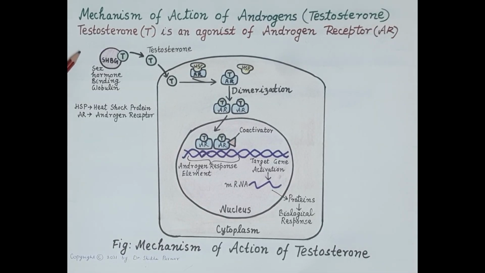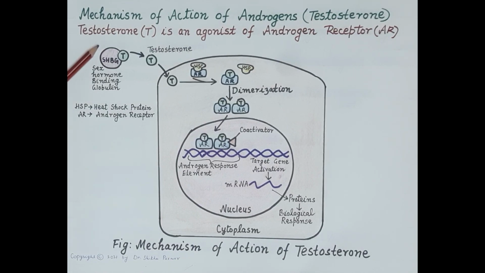Now, this is a slide that explains the mechanism of action of testosterone. Testosterone, here represented by the capital letter T, is an agonist of the androgen receptor. Androgen receptor is here represented as capital letters AR. So, testosterone produces its action by binding to the cytoplasmic androgen receptors. Now, as discussed earlier, one of the bioactive metabolites of testosterone is dihydrotestosterone, and this dihydrotestosterone also produces its action by binding to androgen receptors.